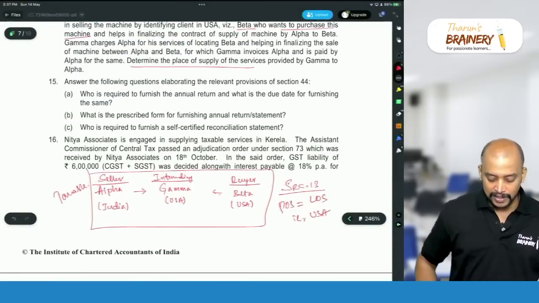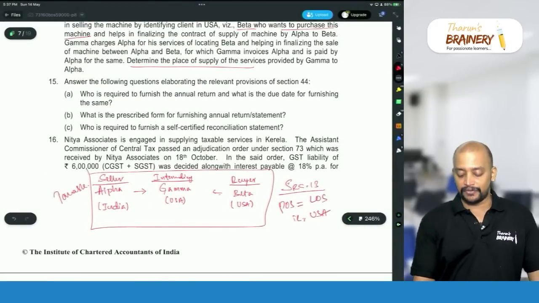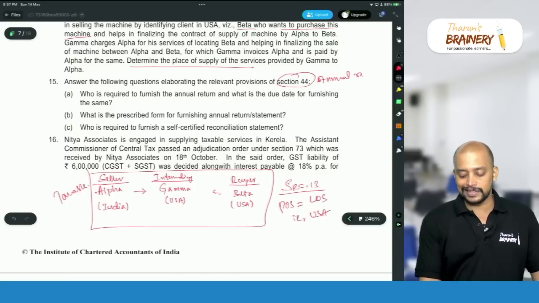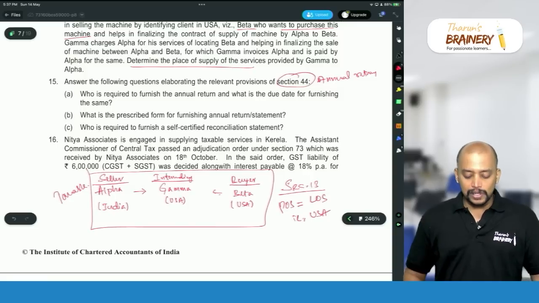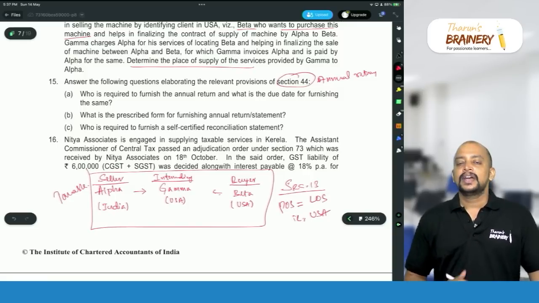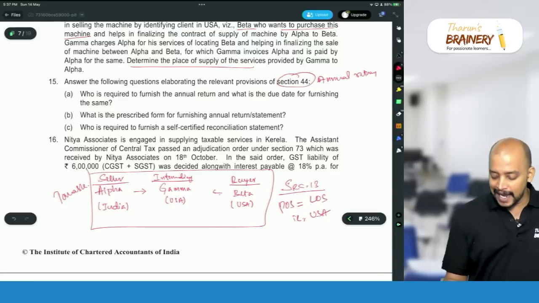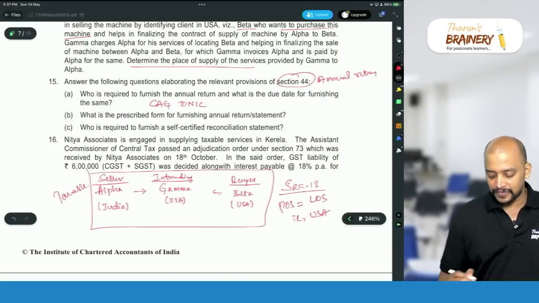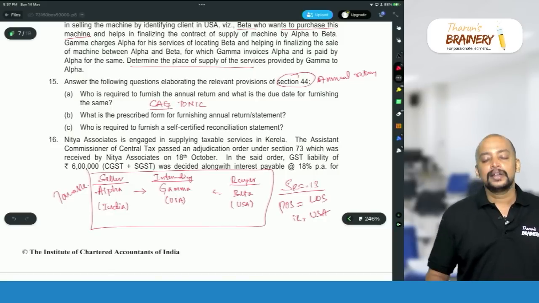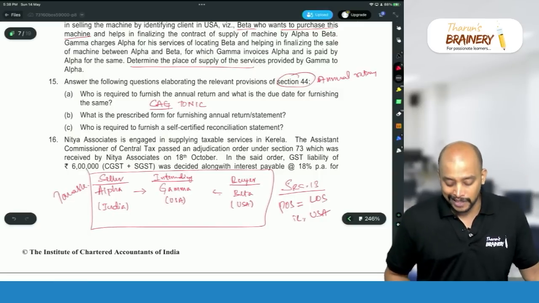Then next question 15. Answer the following questions elaborating the relevant provisions of section 44. Section 44 is annual return. Who is required to furnish annual return and what is the due date of furnishing the same? Every registered person other than CAG, that is, whose accounts are subject to audit by Comptroller and Auditor General.